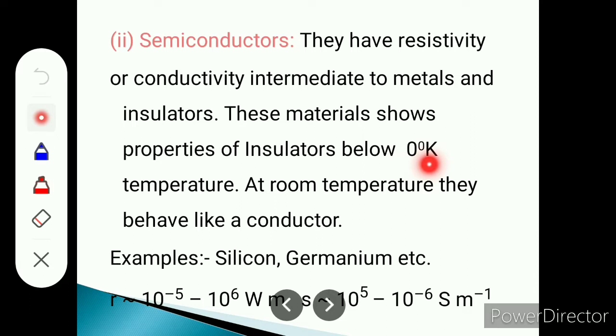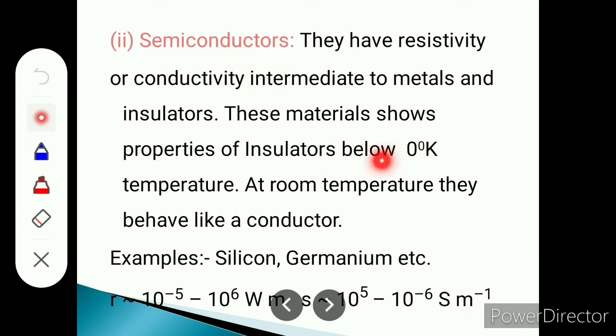Means at 0 degree Kelvin, these semiconductors behave like insulators. But at room temperature, they behave like a conductor. Means they show the property of insulator as well as conductor. Such materials are known as semiconductors.